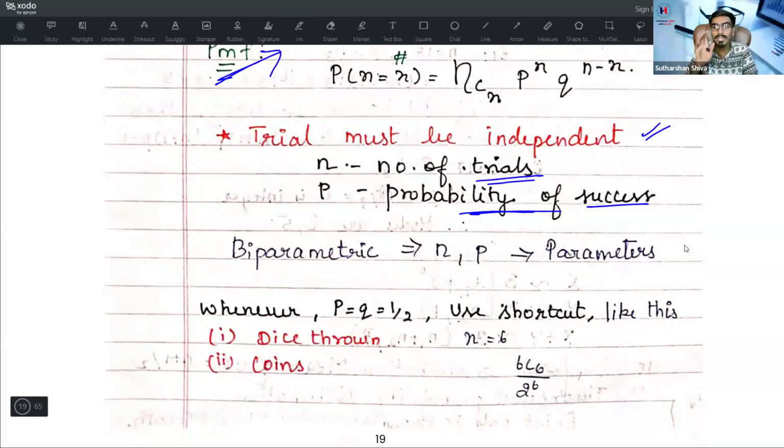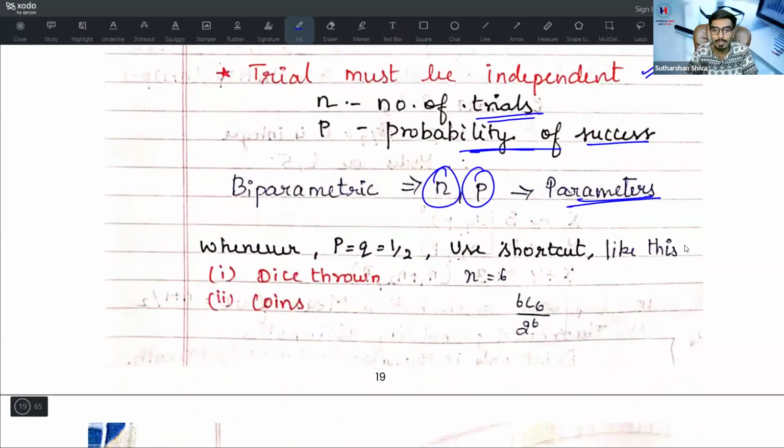What is biparametric? Binomial distribution is a biparametric distribution. The parameters are N and P. Next, wherever P is equal to Q is equal to 1 by 2, use the shortcut. Whenever you come across heads and tails, or a dice problem or coins problem, you will use this shortcut.